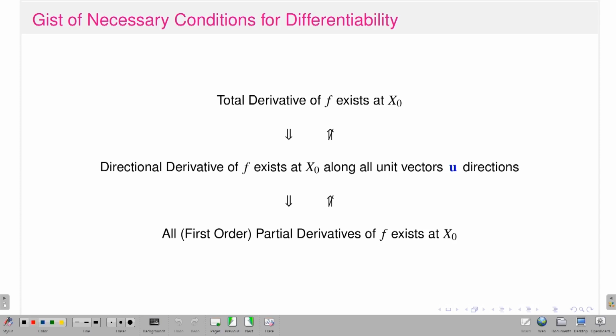Okay, so that is all the information if I put it together. So, this is very nice. This is the gist of the necessary conditions for differentiability. Differentiability means that the total derivative of my function exists.